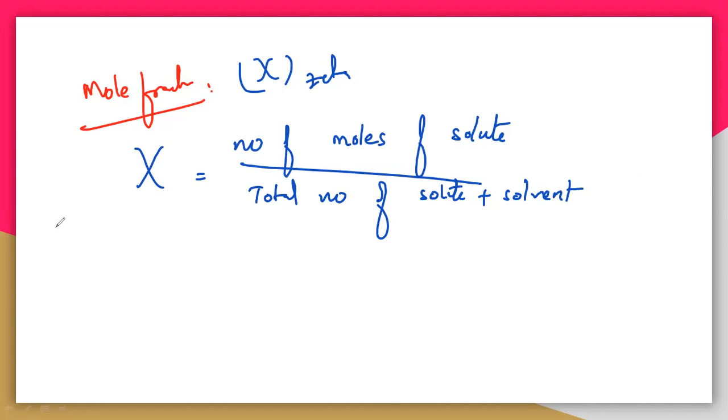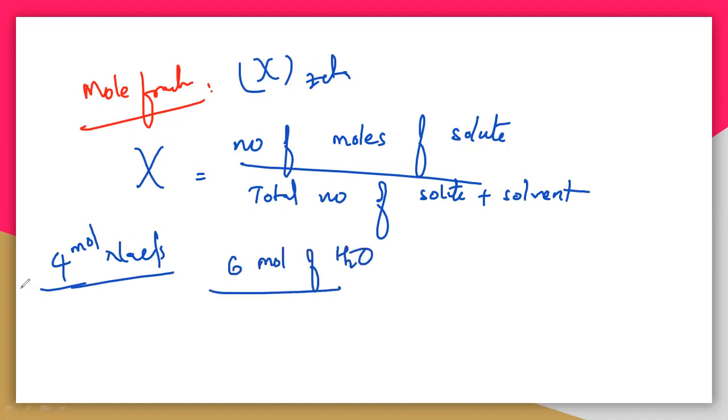So see here. Let us take again the sodium chloride. Let us take 2 moles. Not only 2, let us take 4 moles of NaCl. And again 6 moles of water molecule. So here the concentration is 4 moles of NaCl and 6 moles of water molecule. Then the total will be 10 moles.